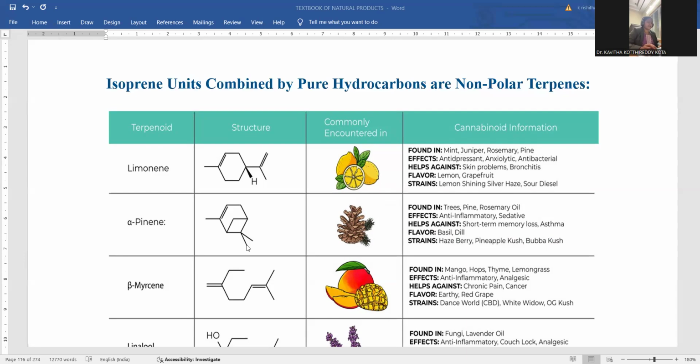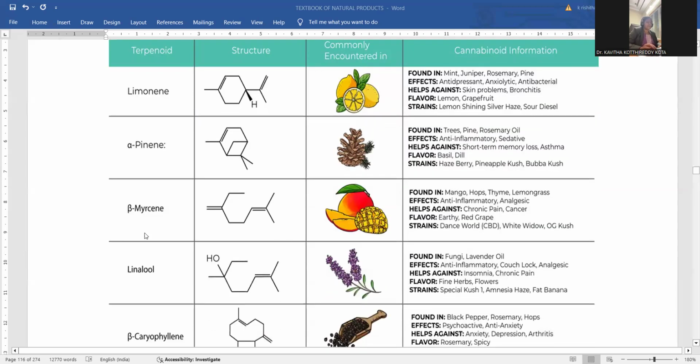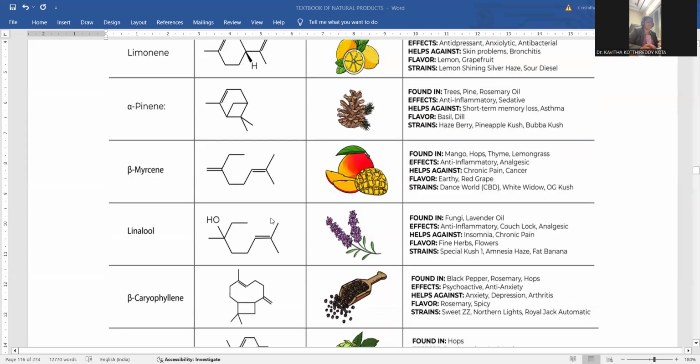Alpha-pinene is another example, a bicyclic ring system with the geminal dimethyl and another methyl substitution within the molecule. From pine trees and rosemary as well, you are able to extract this compound. Beta-myrcene is another category. You can locate the open chain molecule, where the exocyclic double bond is present, with a terminal double bond and a branched double bond. From mango, hops, thyme, and lemongrass, you are able to extract beta-myrcene in economic quantity. Extraction process we are discussing in detail.